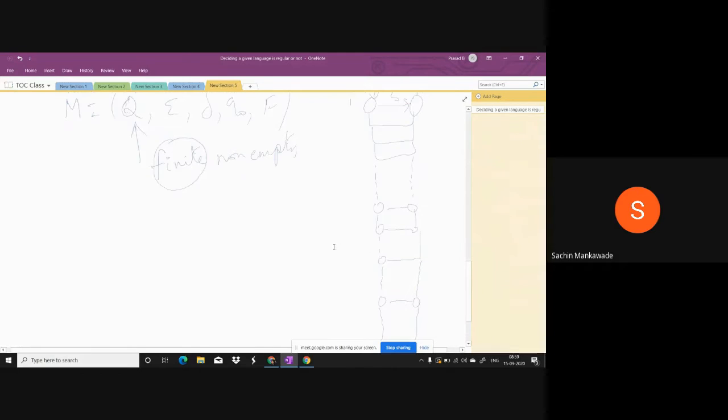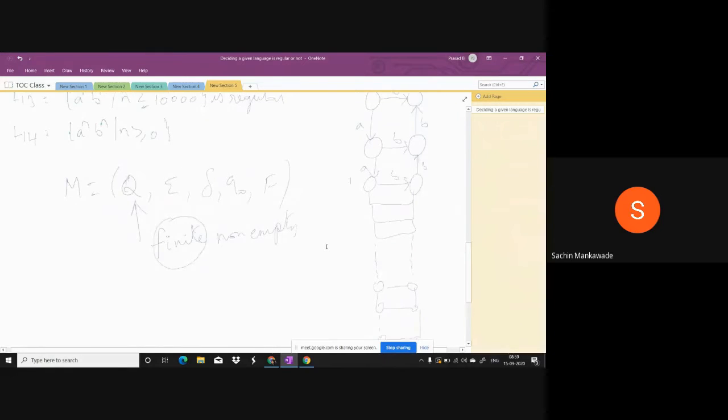we require an infinite number of states. Whenever there is an infinite number of states, it is not a finite automata. Therefore, we cannot construct like this. Why do we require an infinite number of states? My question. Because here the n value is infinite.